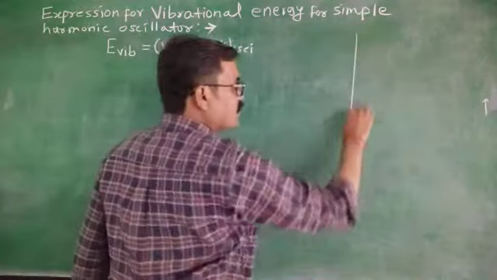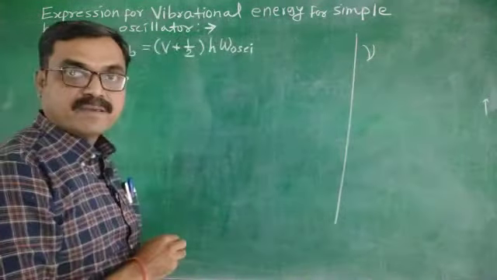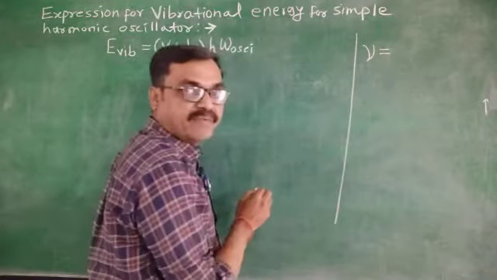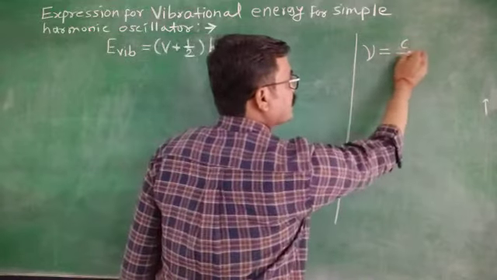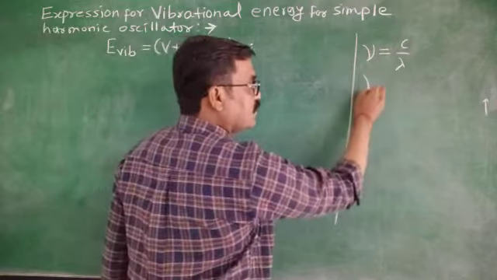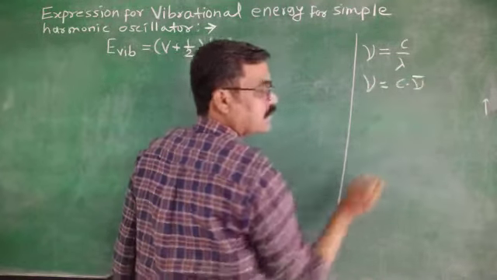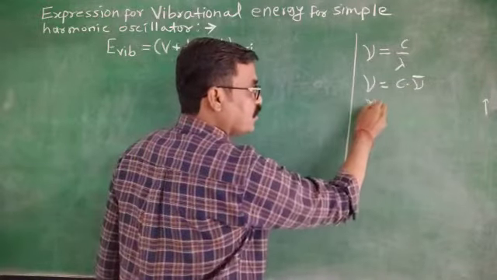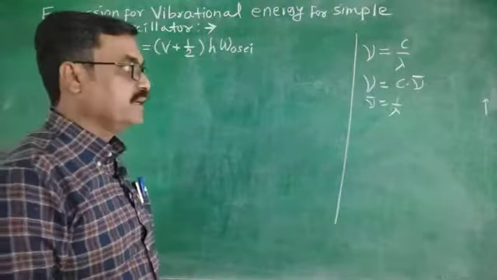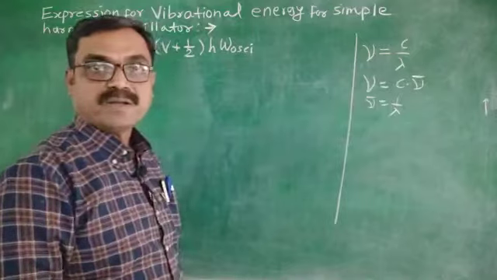Now you know simple frequency nu, and what is the relationship between the velocity of light and wavelength? Nu equals c upon lambda. This is known to you. Now that's why nu equals c into nu bar. Why nu bar? Because you know nu bar equals 1 upon lambda, that is the wave number. This is frequency in terms of wave number.